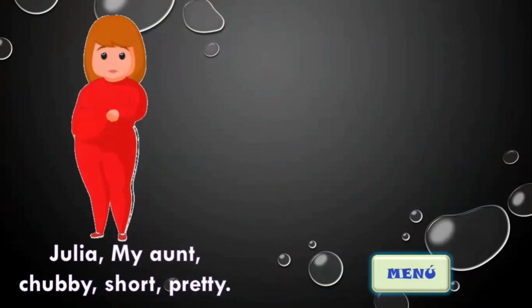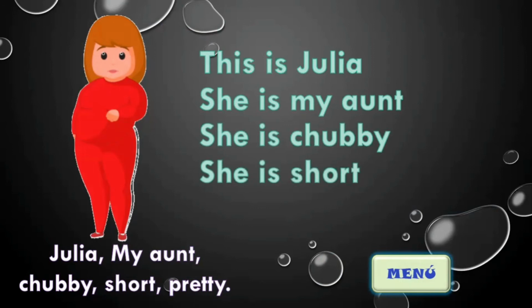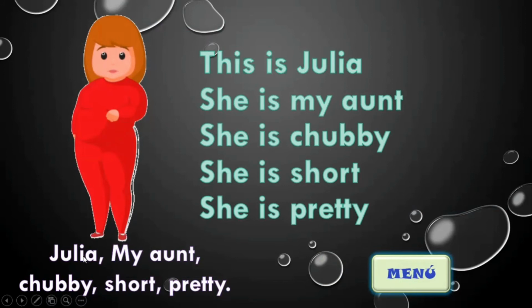Use these words. Okay, this is Julia. She is my aunt. She is chubby. She is short. And finally, she is pretty. Perfect. Return.